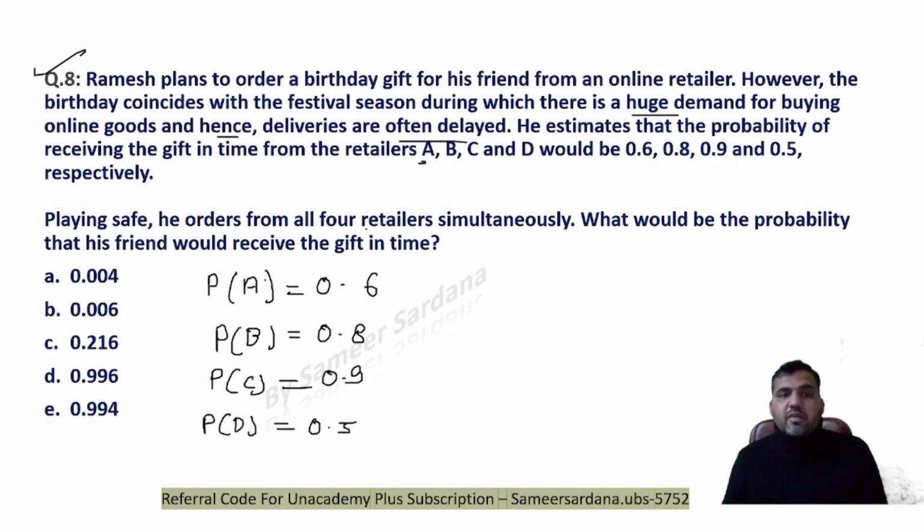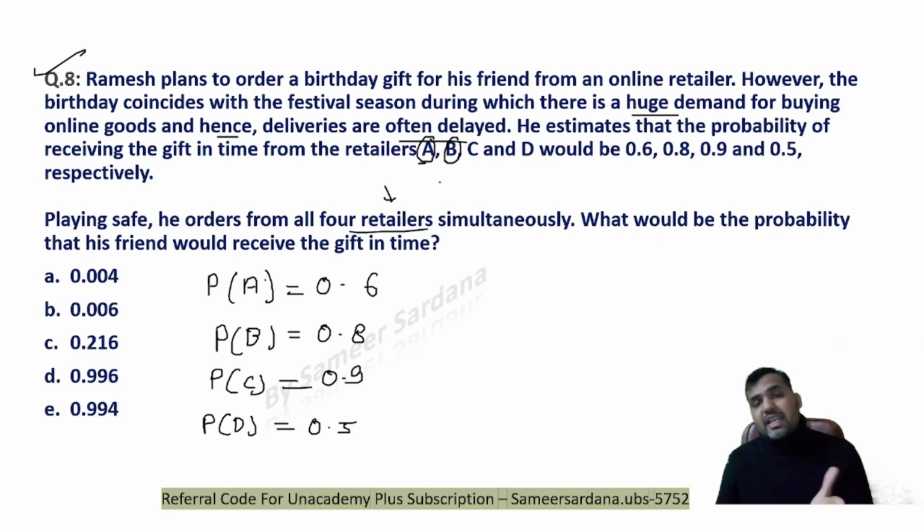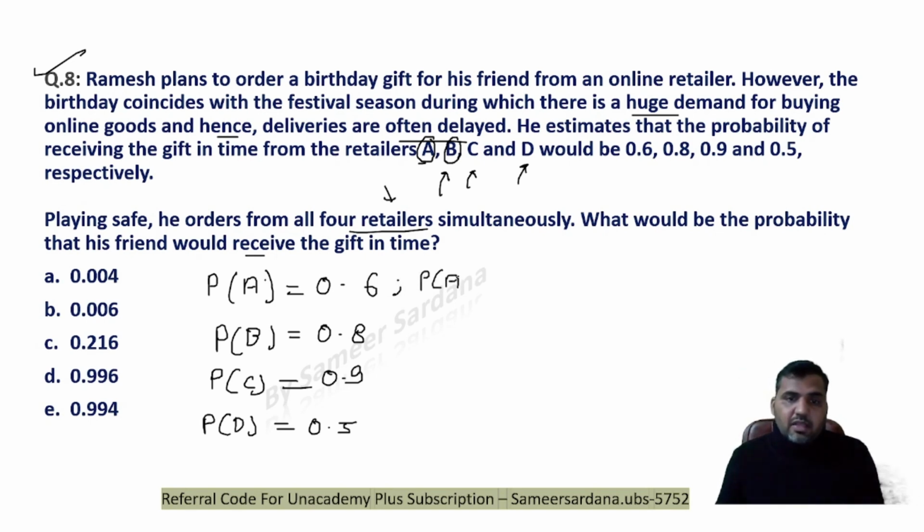Playing safe, we order from all the 4 retailers simultaneously. The probability of receiving the gift from one particular retailer, that means A, is completely independent of getting a gift from retailer B, and that is also independent of getting the gift from retailer C, which is also independent of getting a gift from retailer D. These events are completely independent. Now we are supposed to find the probability that his friend will receive the gift. So there's a complementary case and independent event case.